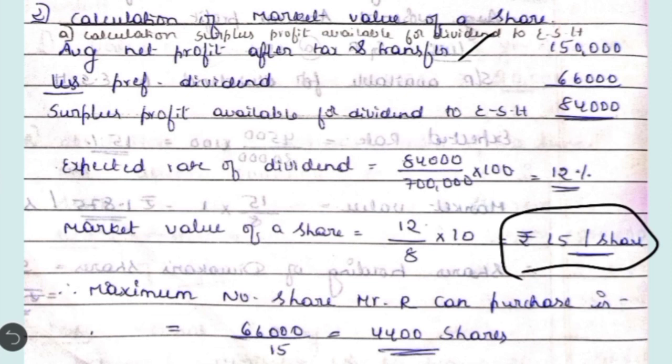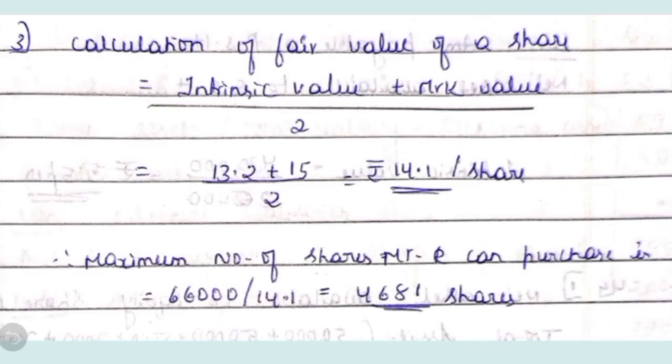Now let us calculate what is the maximum number of shares he can buy on the basis of market value, which is equal to amount available for investment 66,000 divided by market value per share is 15. You get the answer 4,400 shares. Okay, then based on fair value is the simple average between intrinsic value and market value. So 13.2 plus 15 divided by 2, you get 14.1 per share.